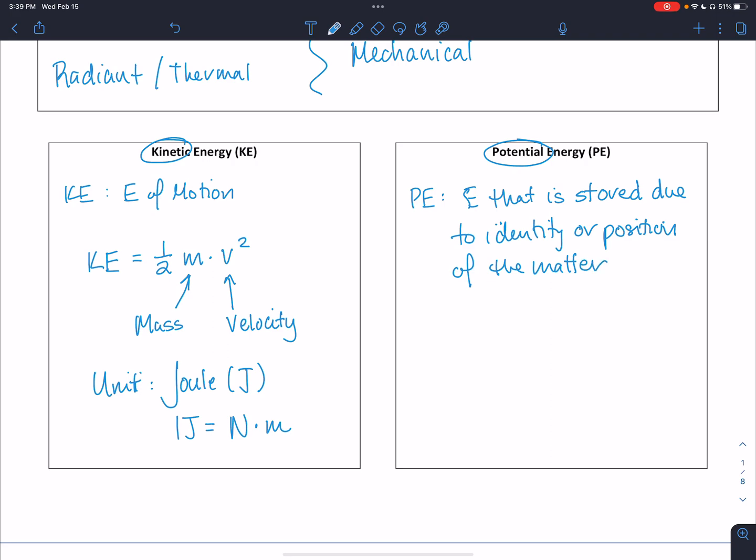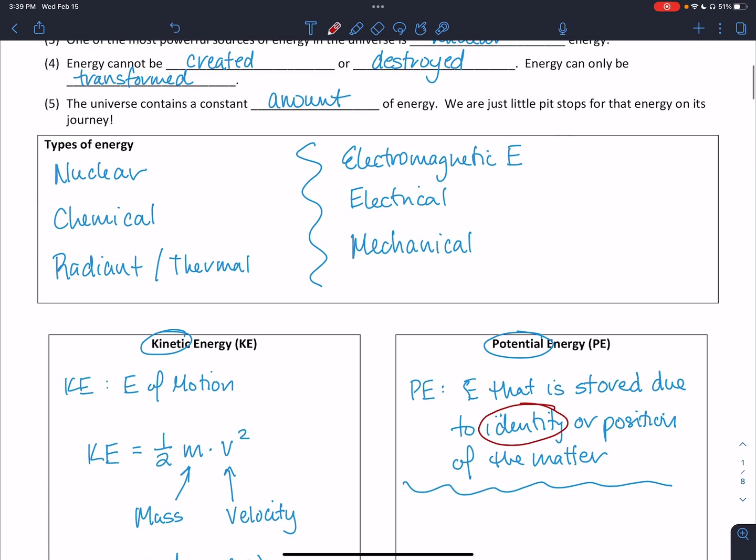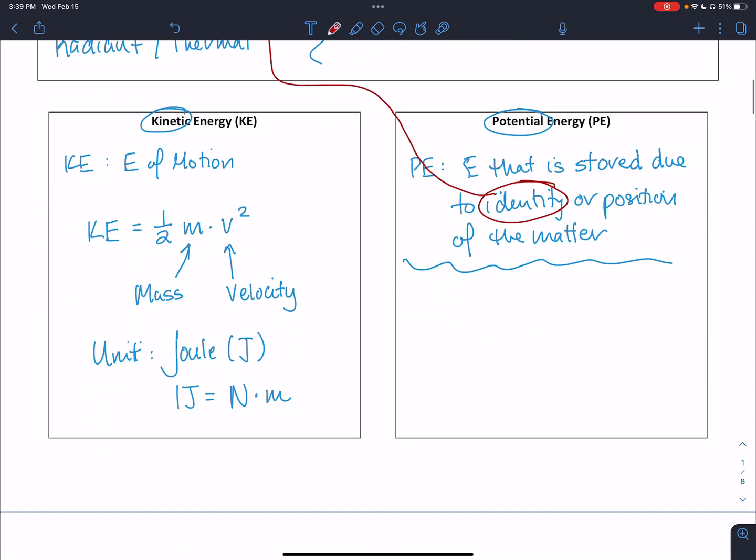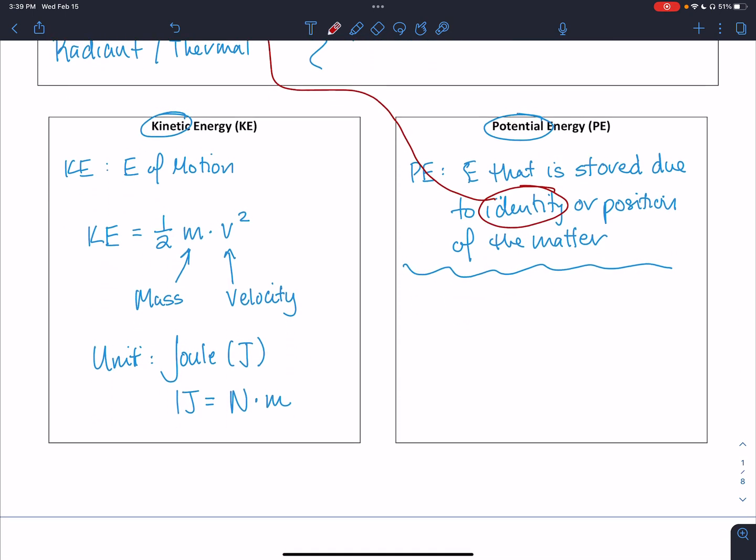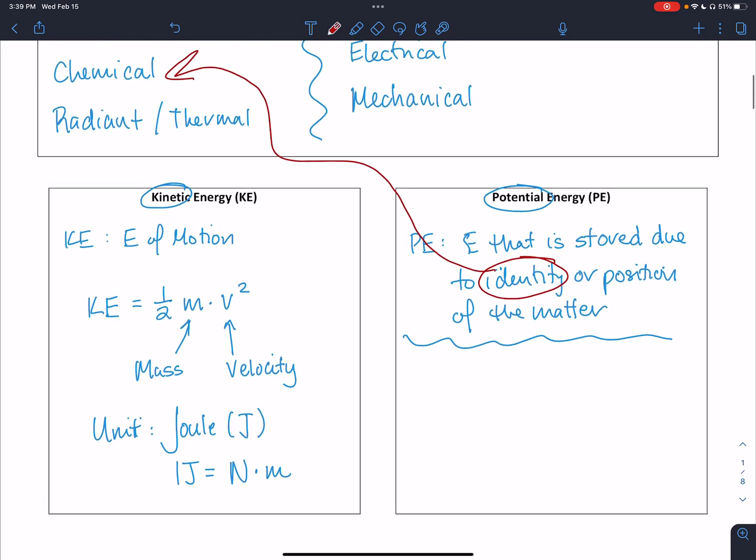We're going to be looking at these more specifically in class, but just as a heads up, identity. When we talk about potential energy due to identity, that's really getting back to this idea of chemical energy. What is that matter made of? What types of bonds are in that matter? And how much energy can be stored within those bonds?